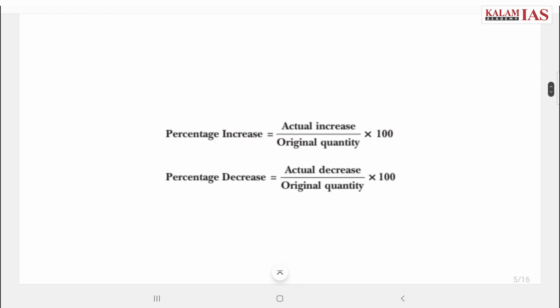There are two main concepts in percentage questions. First is percentage increase and second is percentage decrease. If in a question it is asked like the increase in percentage, it is basically the actual increase in the quantity divided by the original quantity into 100. And percentage decrease is the actual decrease in quantity divided by the original quantity into 100.